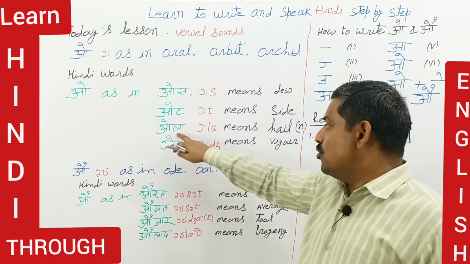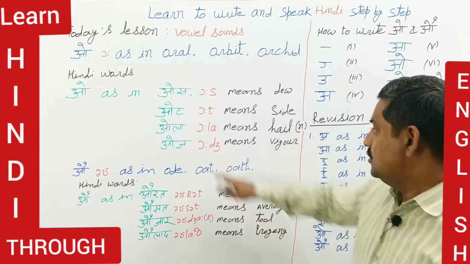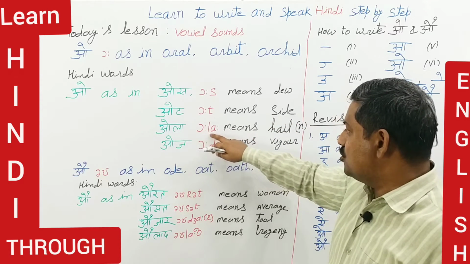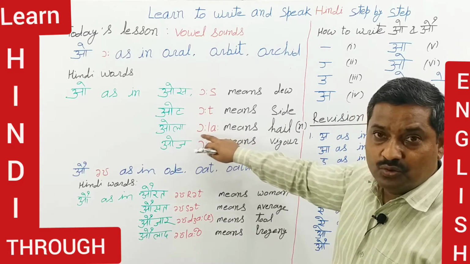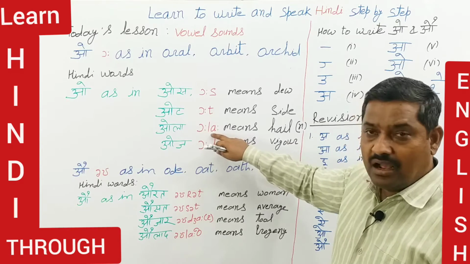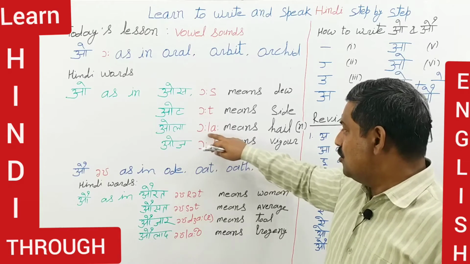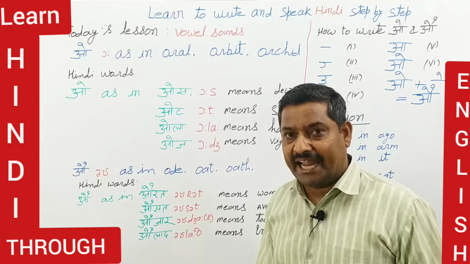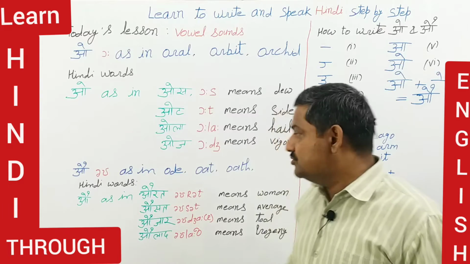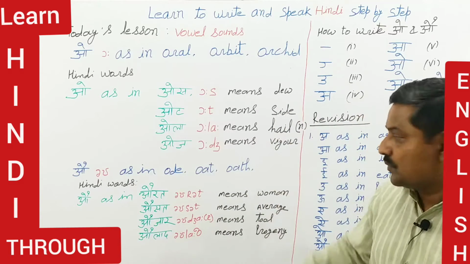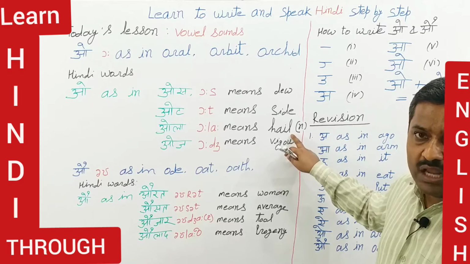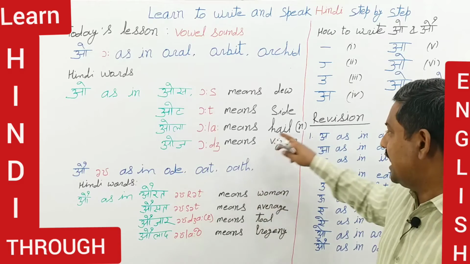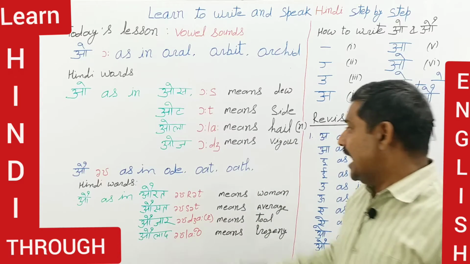Next one is Ola. Ot means side, I told you, and this is Ola. Ola means hail. Ola means hail. Right? And this is hail.